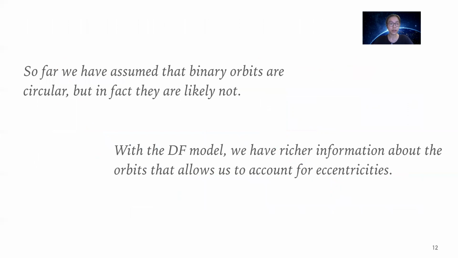So far in our calculation of the merger rate, we have assumed that the binary orbits are circular, but in reality, they're most likely not. So with our dynamical friction model, we have the richer information about the orbit that allows us to account for the eccentricities.